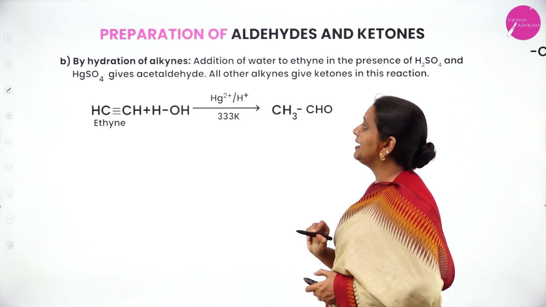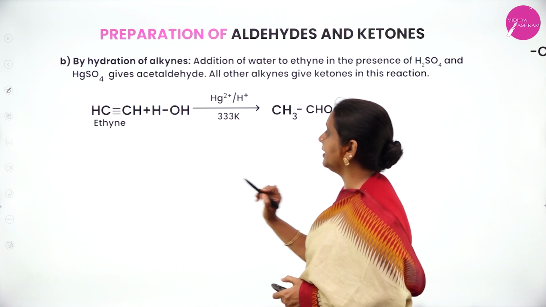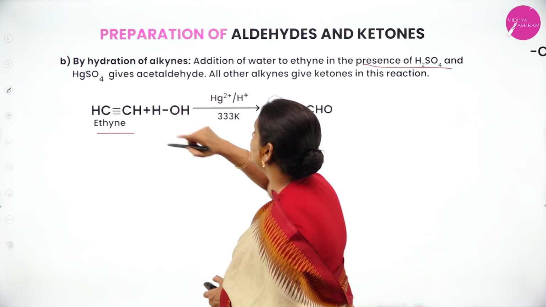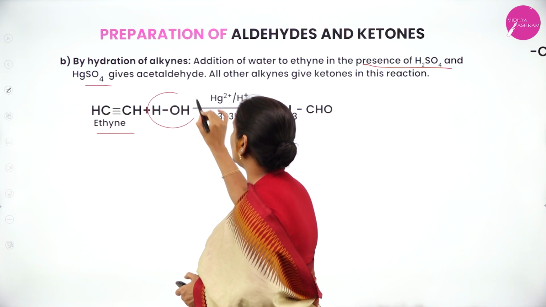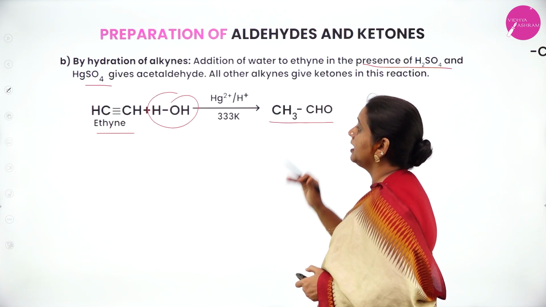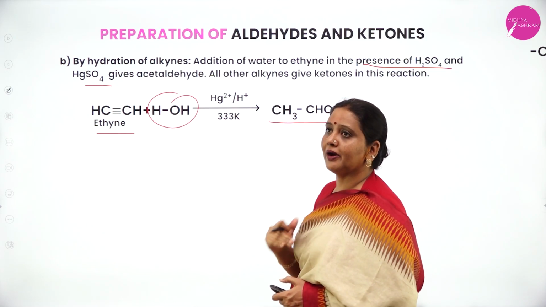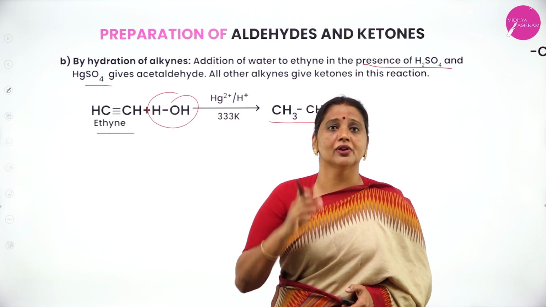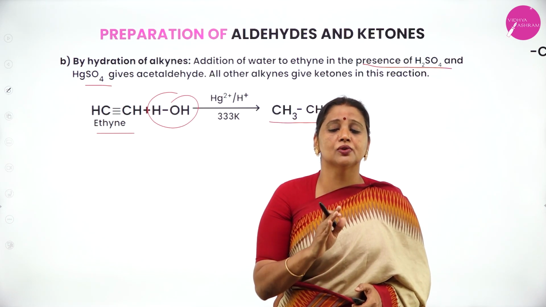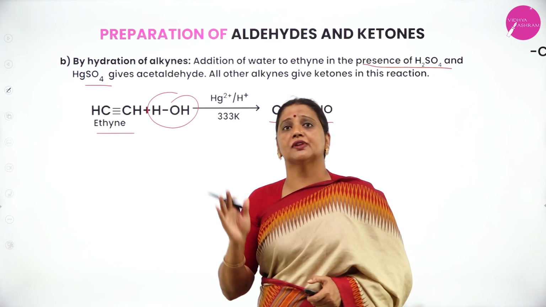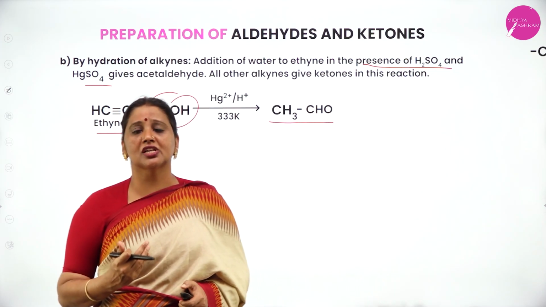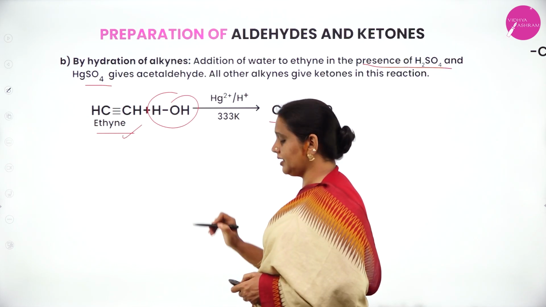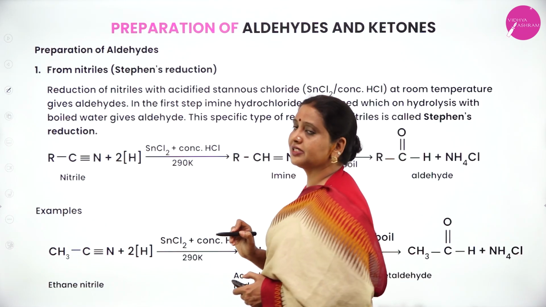Next, by hydration of alkyne, take ethyne. Ethyne in the presence of sulfuric acid and mercuric sulfate reacts with water, it gives rise to acetaldehyde. Other than ethyne, that is propyne, butyne, hexyne, do not give rise to aldehyde, they give rise to ketone. One and only alkyne which gives rise to aldehyde when it is treated with water in the presence of dilute sulfuric acid and mercuric sulfate as a catalyst, only one alkyne, that is what? Ethyne, or its trivial name is acetylene.